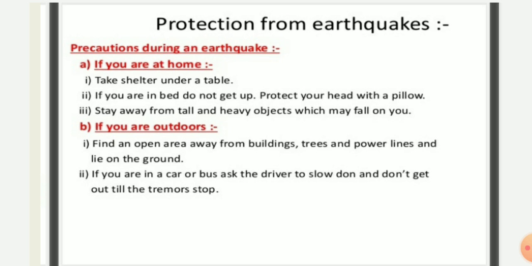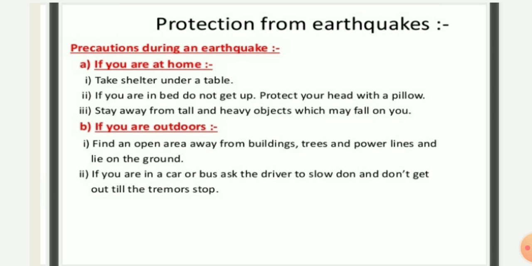So if we are at our home, what should we do in order to protect ourselves from the earthquake? Firstly, we should take shelter under a table. We should go and hide under the table, so that if any damage to property is occurring, like the ceiling falling down, we can be protected from that. Then if you are in bed, do not get up and protect your head with a pillow. That means if the person is lying on the bed, they should not try to get up, and instead they should try to protect their head with the pillow, which can protect them from further damage.